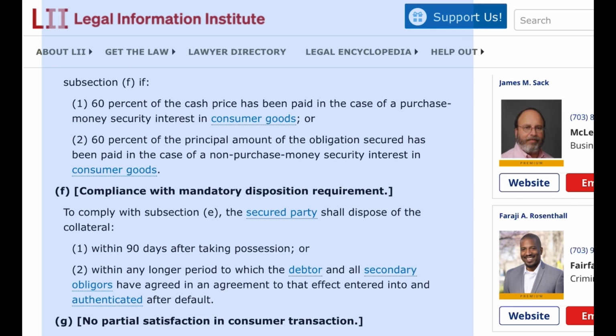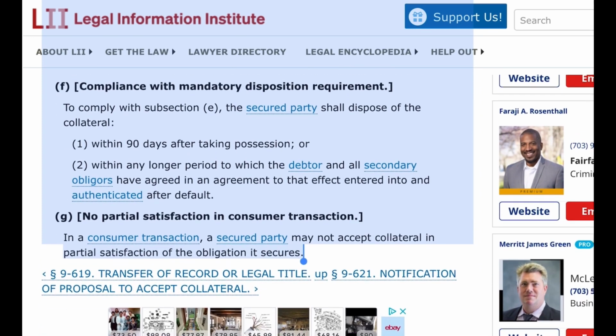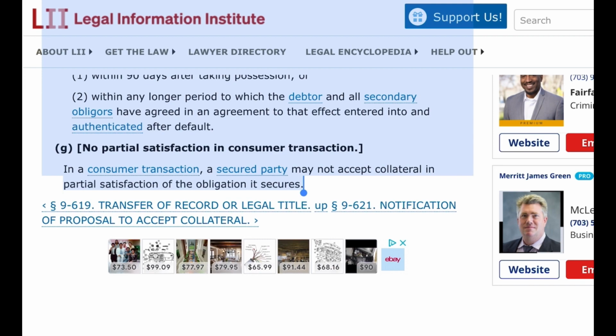F. Compliance with mandatory disposition requirement. To comply with subsection E, the secured party shall dispose of the collateral 1. within 90 days after taking possession, or 2. within any longer period to which the debtor and all secondary obligors have agreed in an agreement to that effect entered into and authenticated after default. G. No partial satisfaction in consumer transaction. In a consumer transaction, a secured party may not accept collateral in partial satisfaction of the obligation it secures.